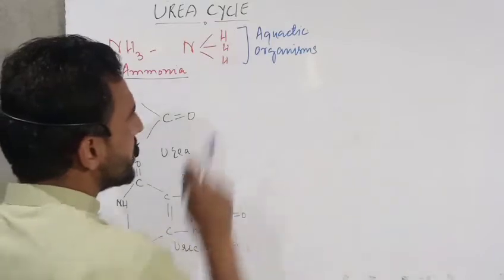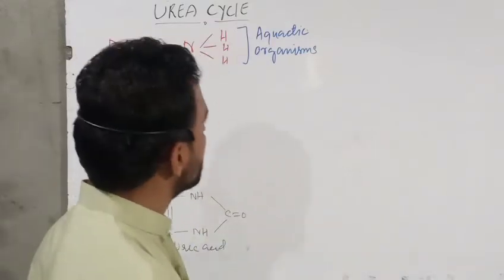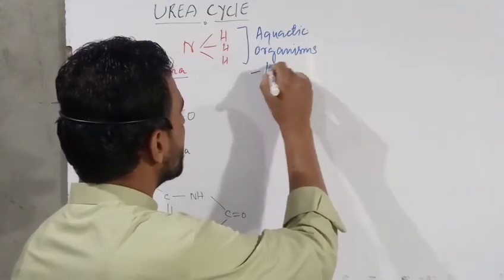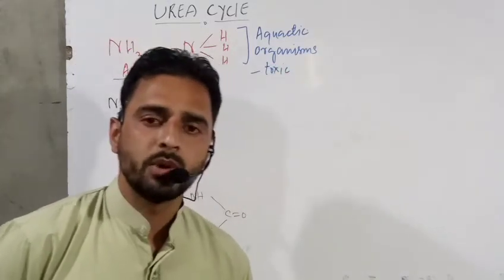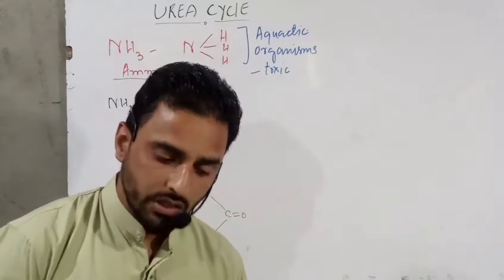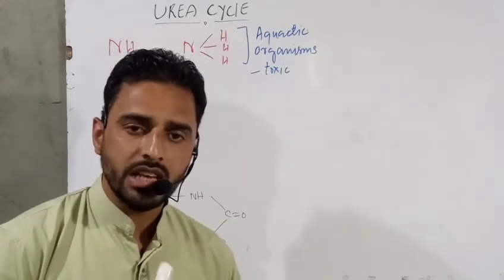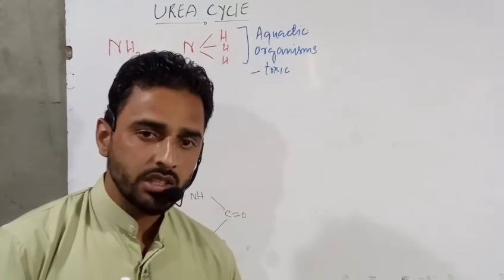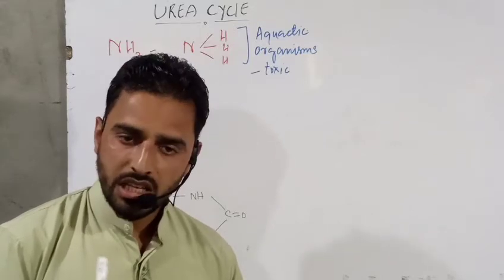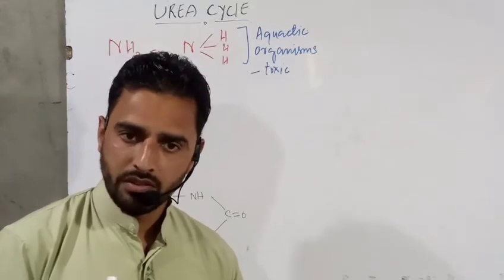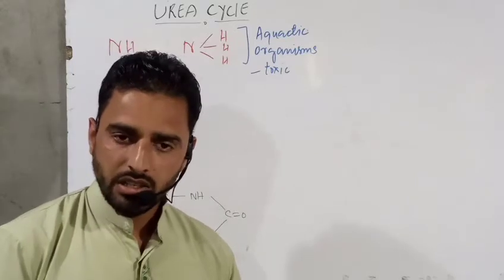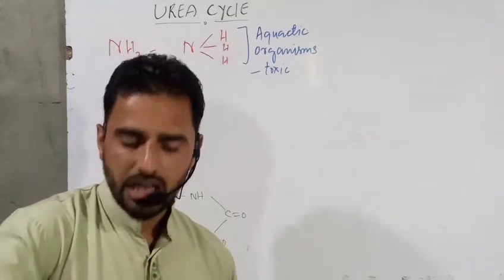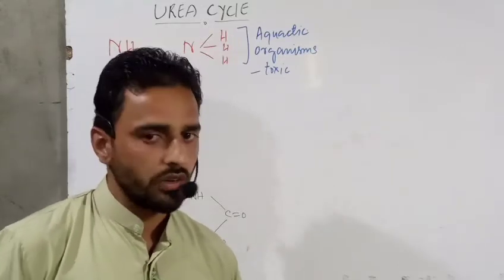And why is it produced in aquatic organisms? Because it is highly toxic in nature. When the ammonia is produced, it is excreted out immediately because it is highly toxic. These aquatic animals are present in water. Therefore, the ammonia produced inside the body is easily excreted directly into the water.